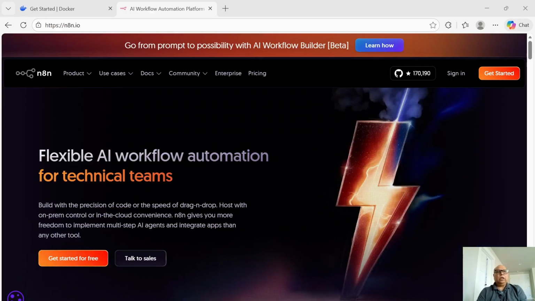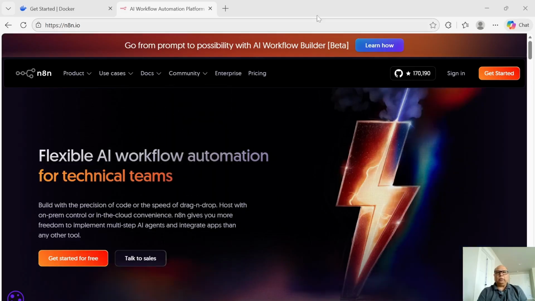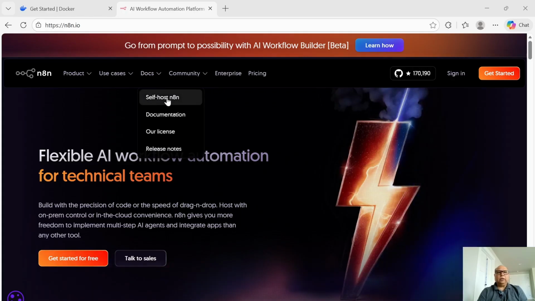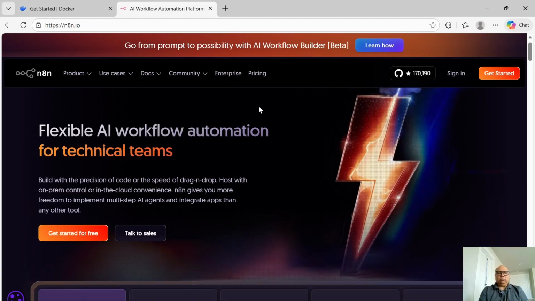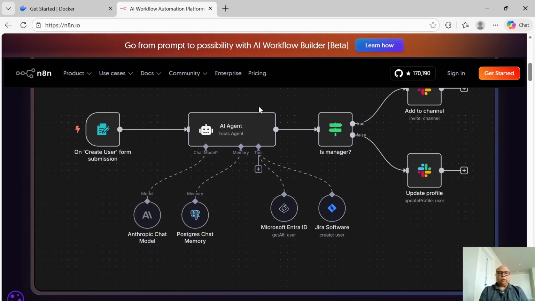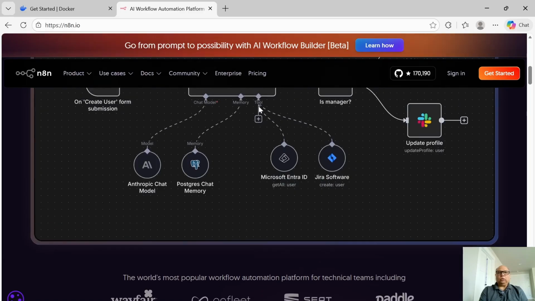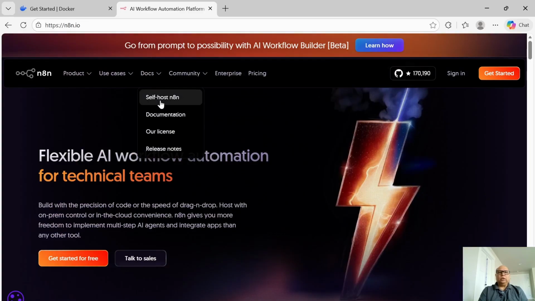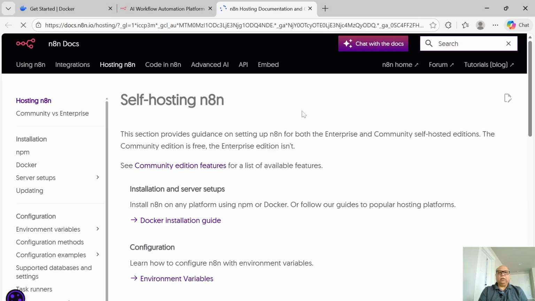Okay, so here is the N8N site, n8n.io, from where you can learn more about N8N. One of the reasons I'm using this is I would like to self-host N8N, and the self-hosting option gives me more control over what I can do. There are a bunch of examples on this site that you can work through. But for our purposes, I'm going to be using self-hosted N8N on my own system.